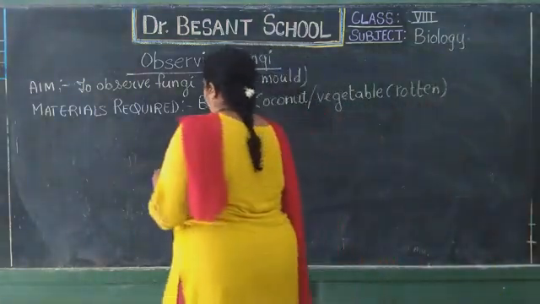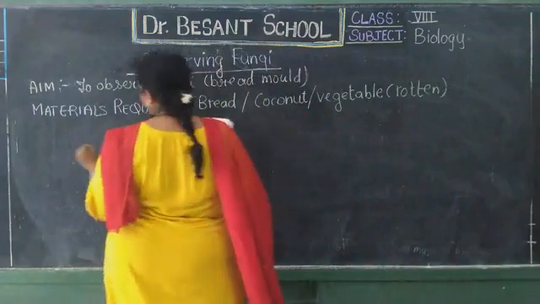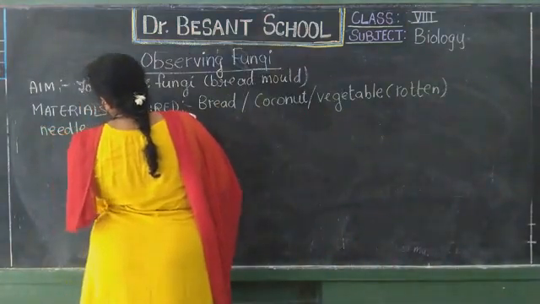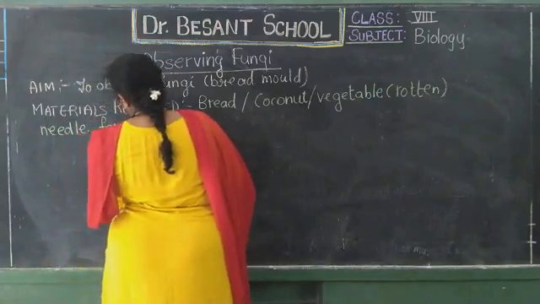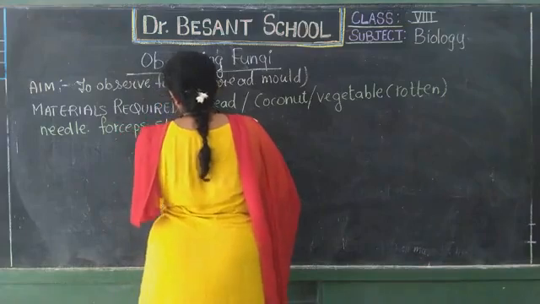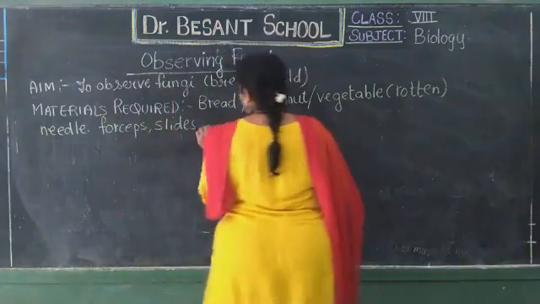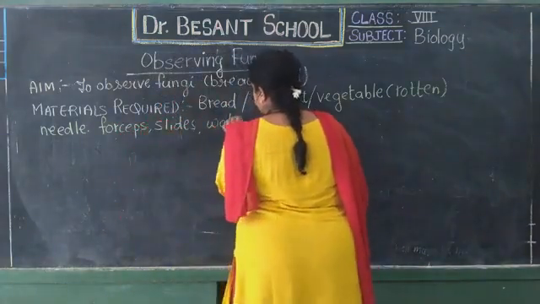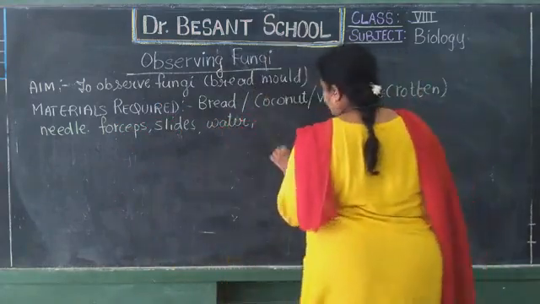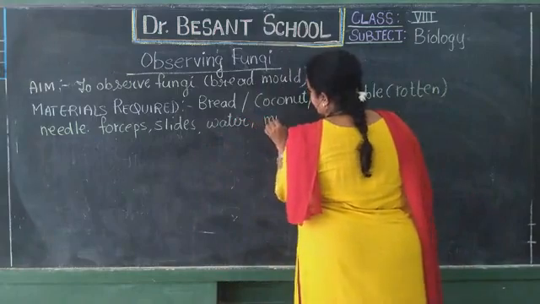Then you need a needle or forceps, slides, water, and then a microscope.